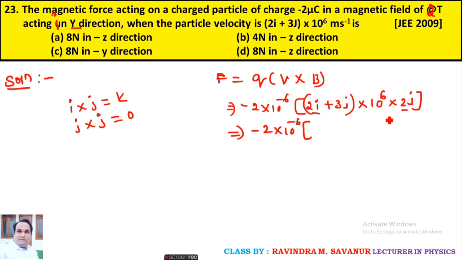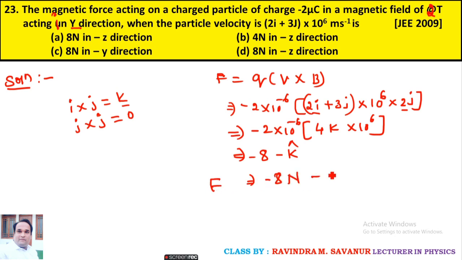I into j, 2 2s are 4. I into j, what is your answer? k into 10 to the power of 6. So minus 2 4s are minus 8. 10 to the power of plus 6 and minus 6 get cancelled, which is k. Then what is your answer? Force will be acting minus 8 Newton along negative z direction. Yes, correct. Which option is correct? Option A.